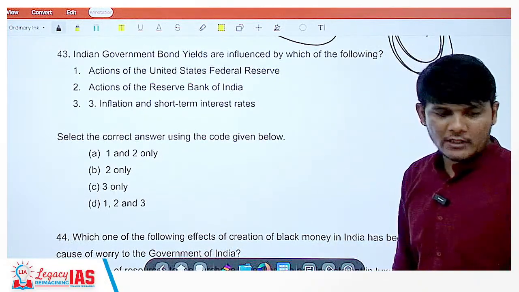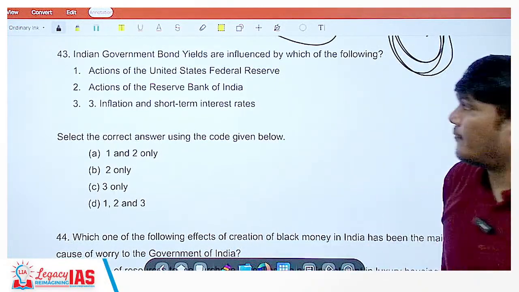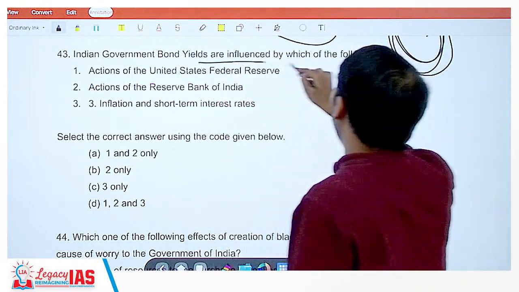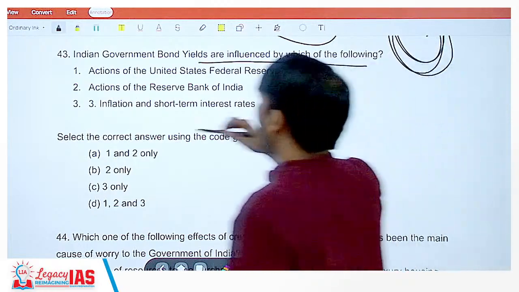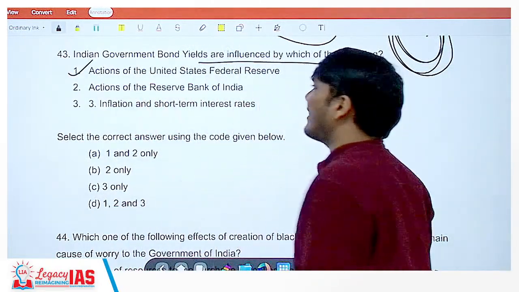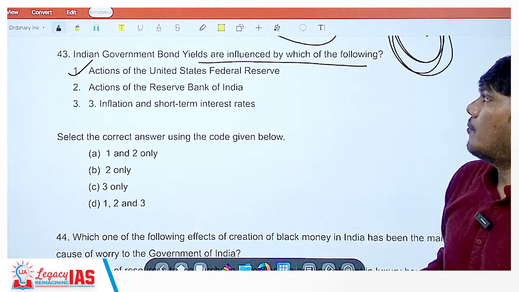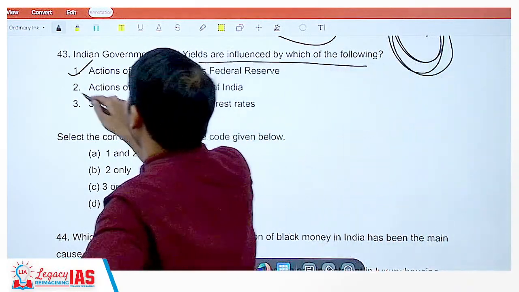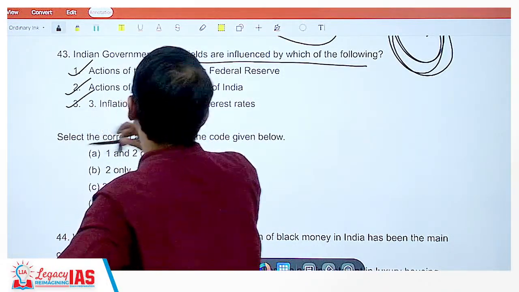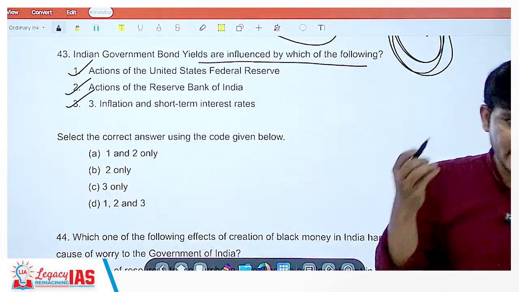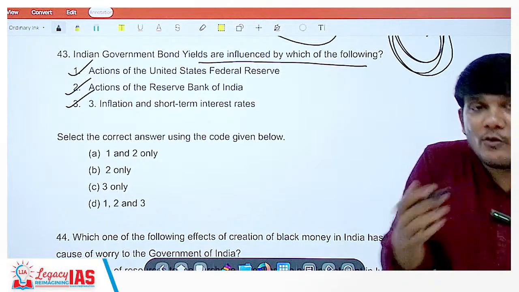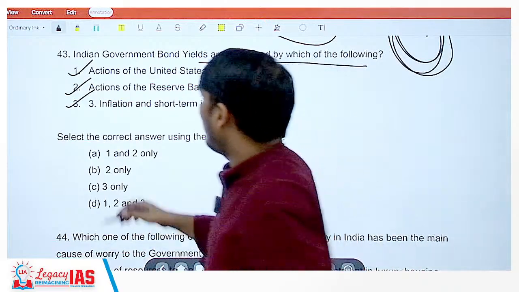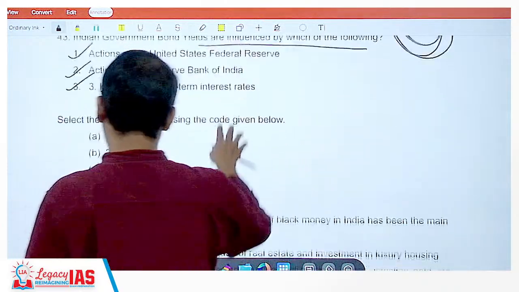Indian government, question number 43. Indian government bond yields are influenced by which of the following? Actions of the United States Federal Reserve Bank, yes. Bond yields will depend on the dollar as well. Actions of the Reserve Bank, absolutely. Inflation and short-term interest rates, yes. It will be based on inflation. That is why you have the concept of inflation index bonds to address the issue of inflation. So all of them are correct.